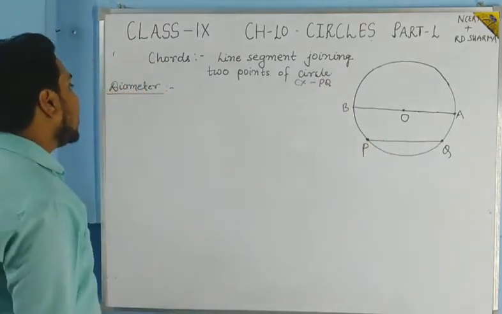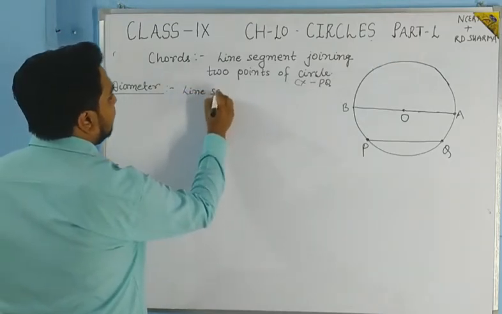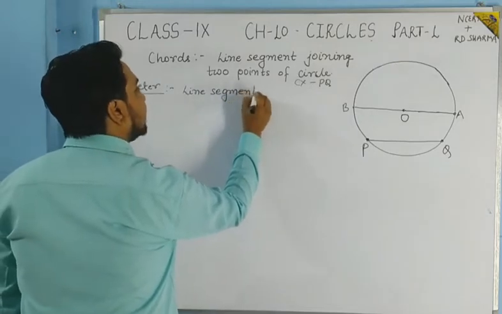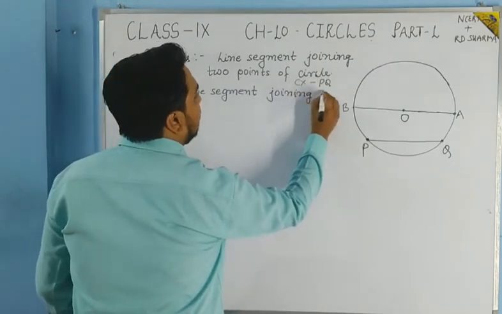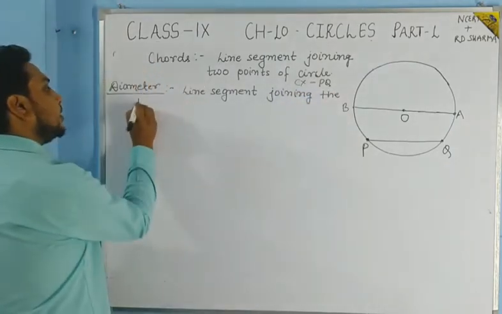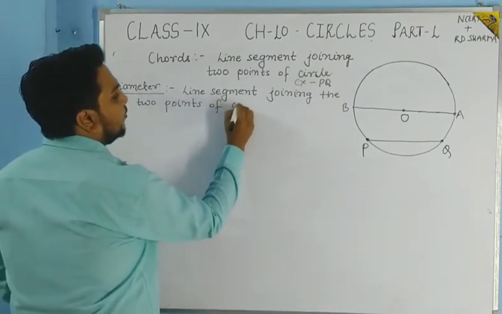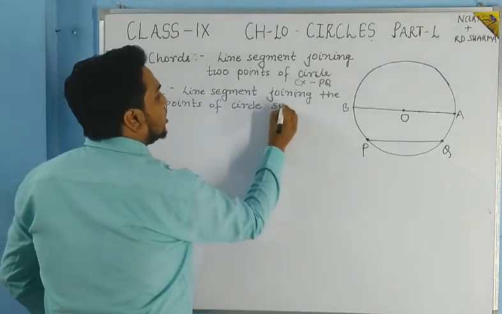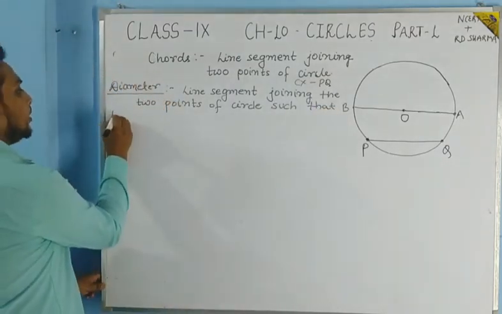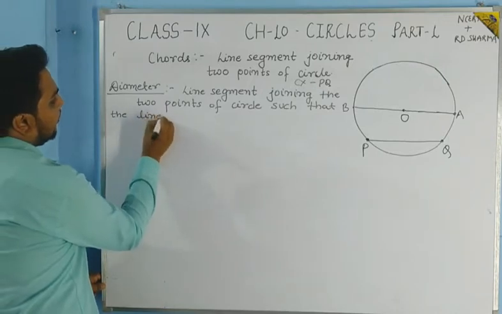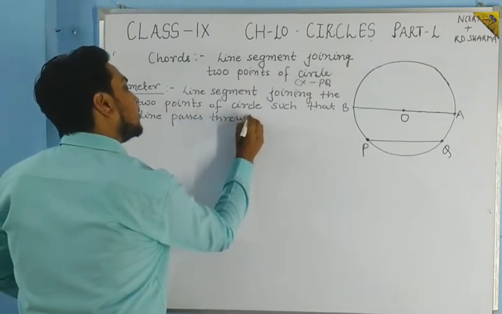In the diameter we will write: line segment joining two points of the circle, such that the line passes through the center.